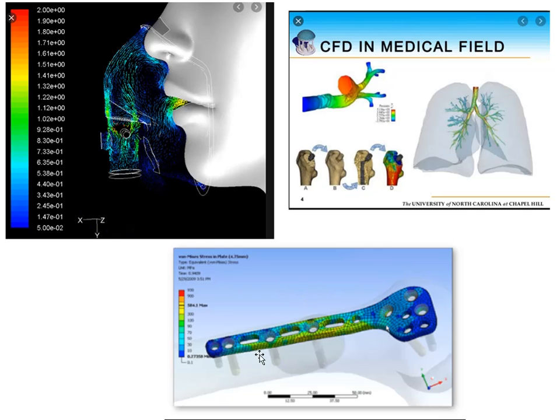This is one of the biomedical applications, an artificial limb. There also we can study this limb by using the CFD. So these are the several examples of applications of CFD.